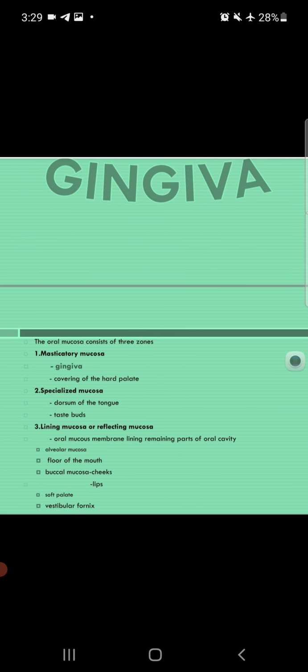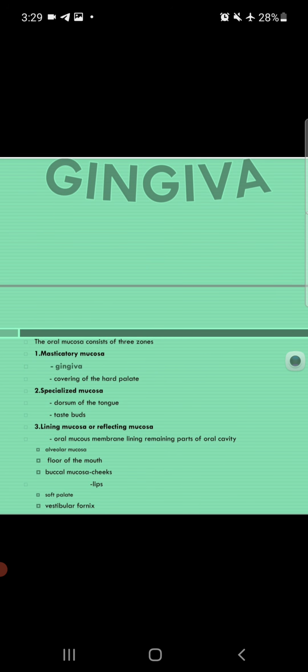Other than masticatory mucosa and specialized mucosa, the rest of the mucosa of the oral cavity is the lining mucosa, which lines the oral cavity, or reflecting mucosa. The oral mucous membrane lining the remaining parts of the oral cavity is the lining mucosa. In this lining mucosa, there is alveolar mucosa, which covers the alveolar bone, the mucosa which covers the floor of the mouth, buccal mucosa which covers the cheeks, and lips. Second, the mucosa which covers the soft palate is lining mucosa, and next is the vestibular fornix, meaning the vestibule. This is the lining mucosa.